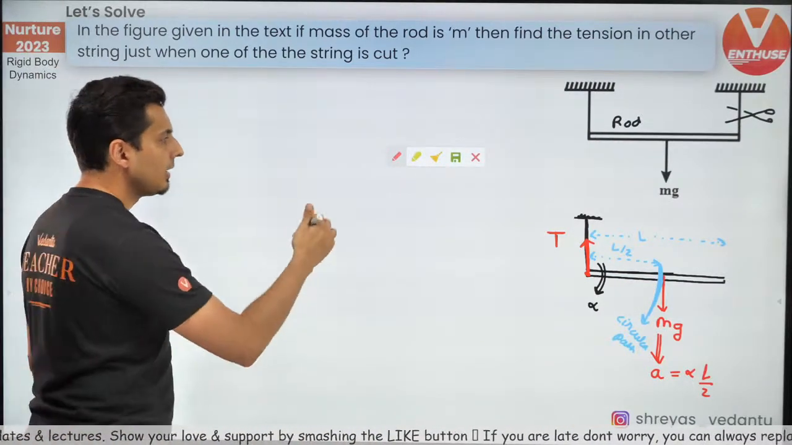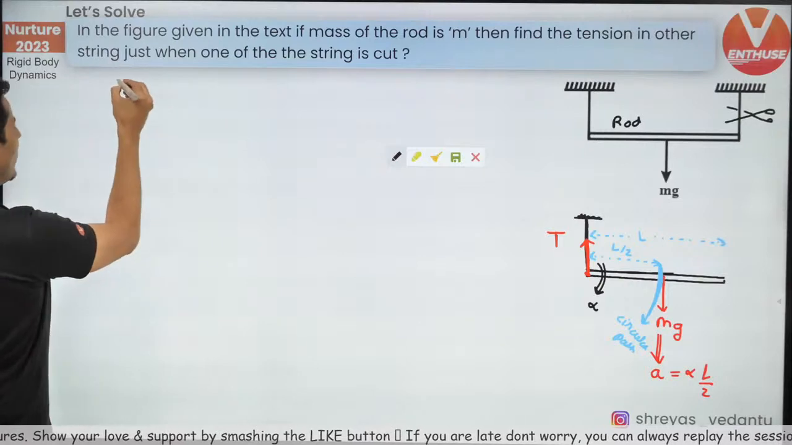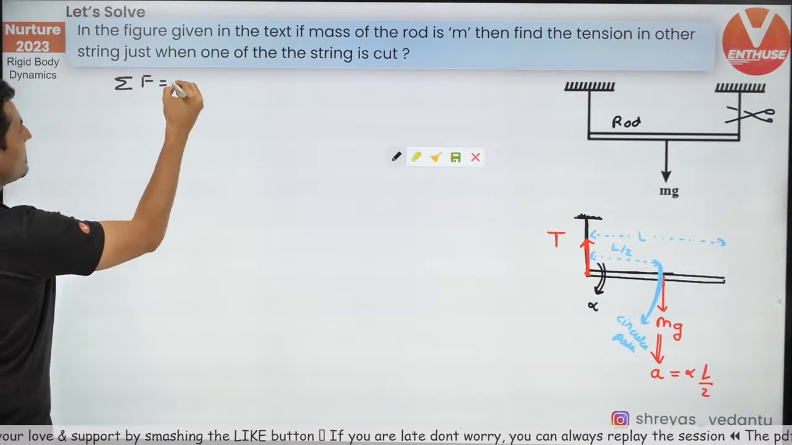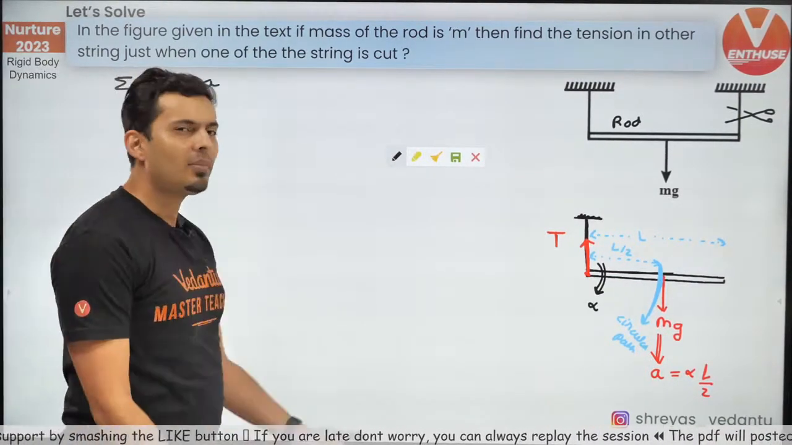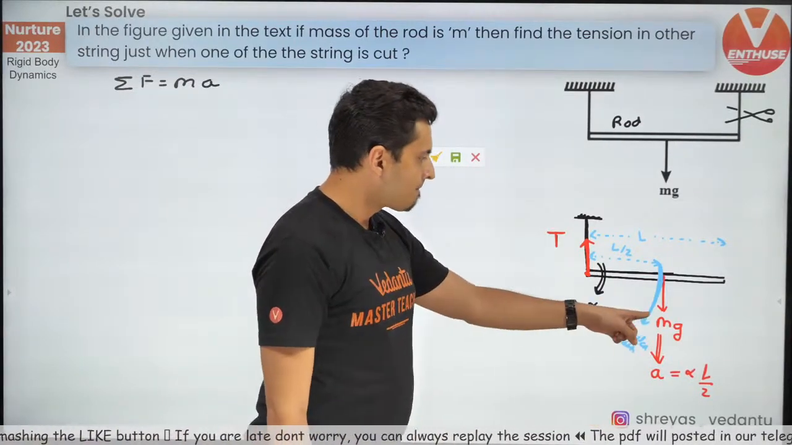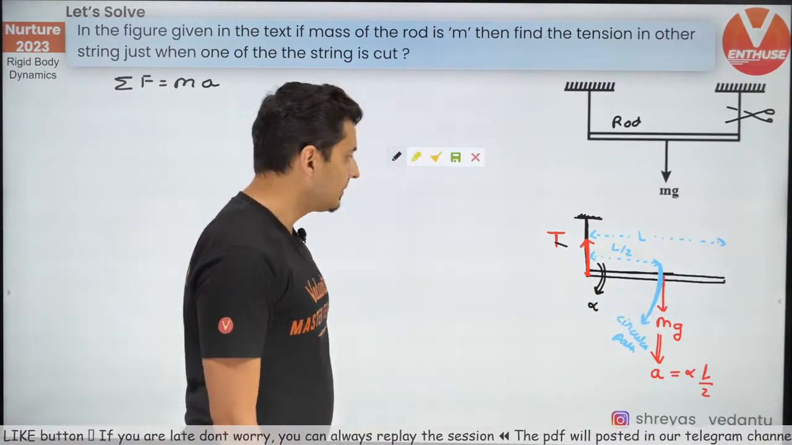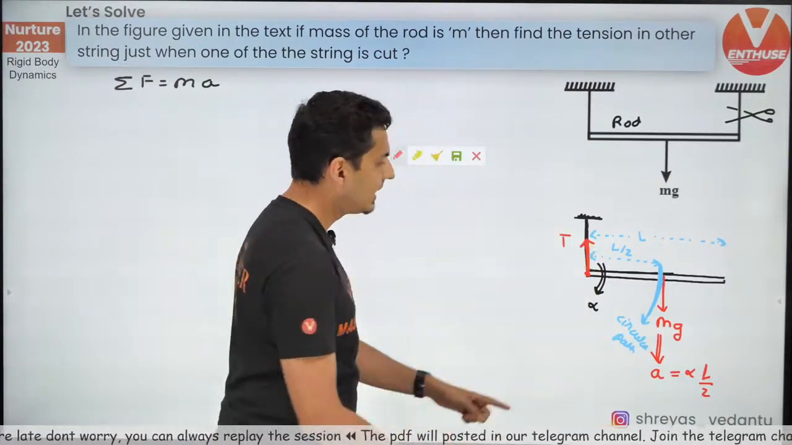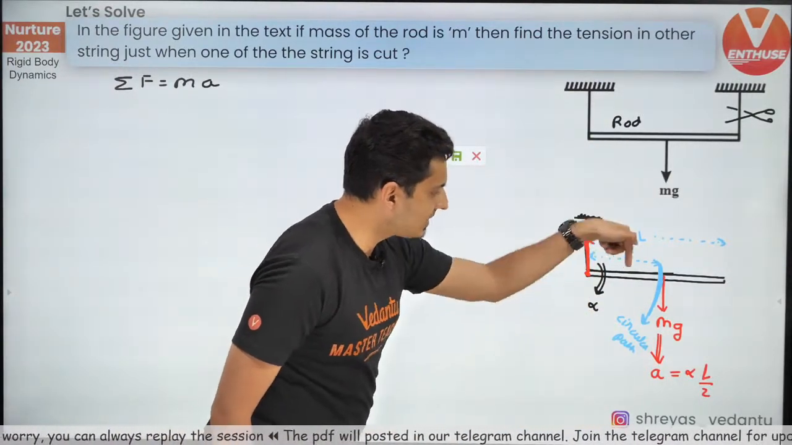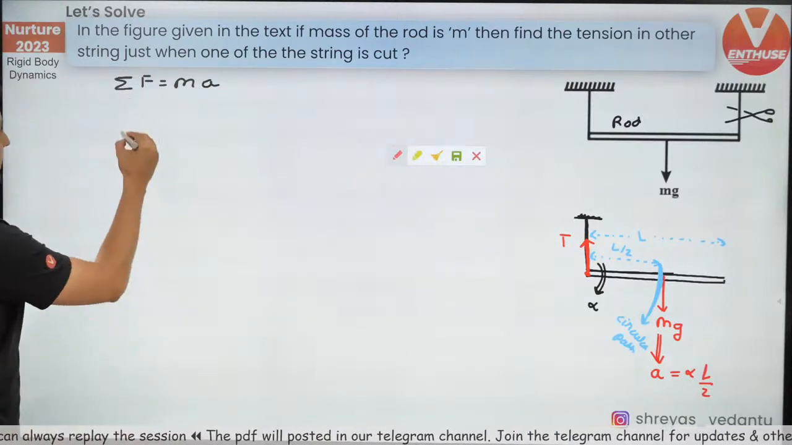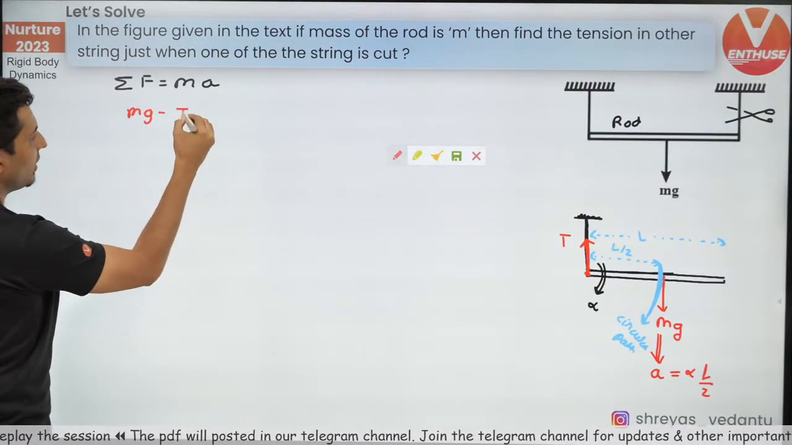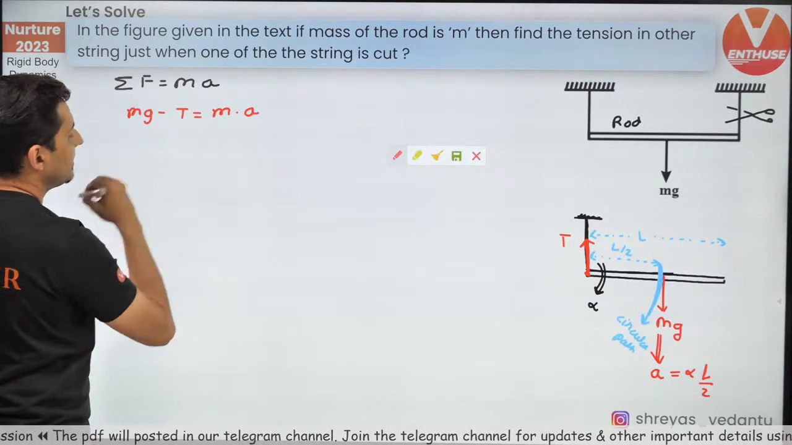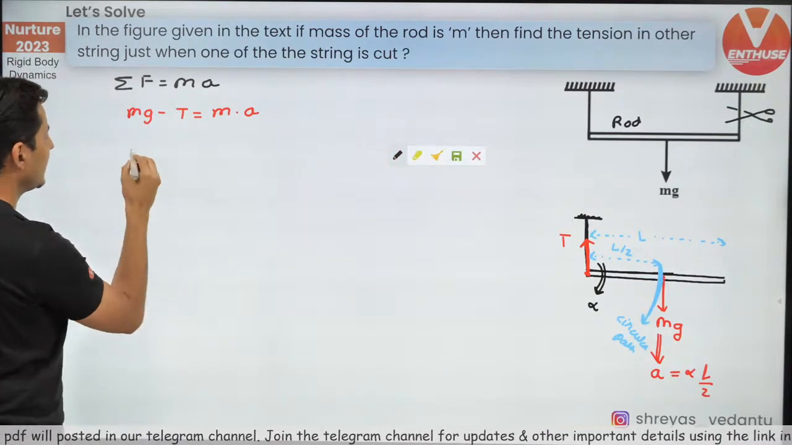Perfecto. Great. Now let's write down our equations and see what do we get. Net force is mass into acceleration. If I use Newton's laws, the only two forces are mg and tension. So let's see what do we really get. Bigger force minus smaller force is mass into acceleration. Fair enough. Let's keep it like that.